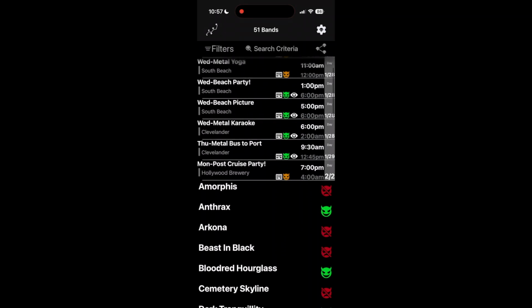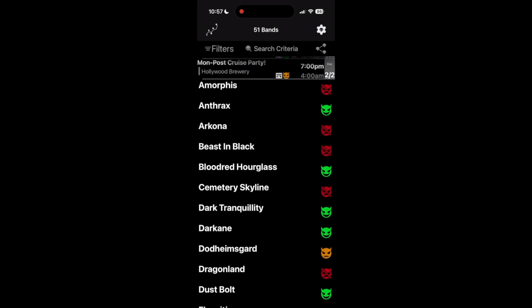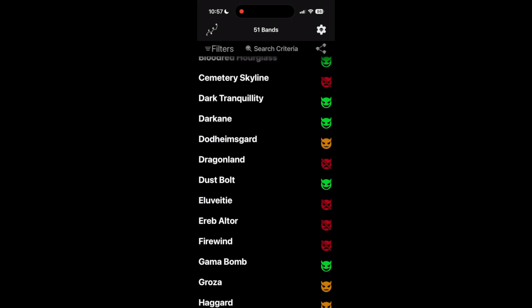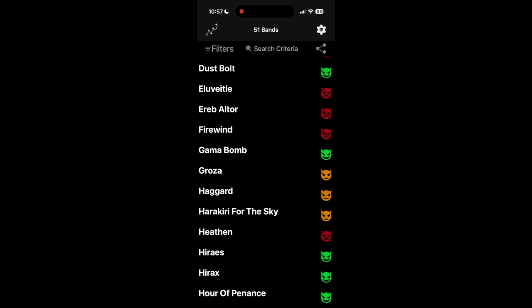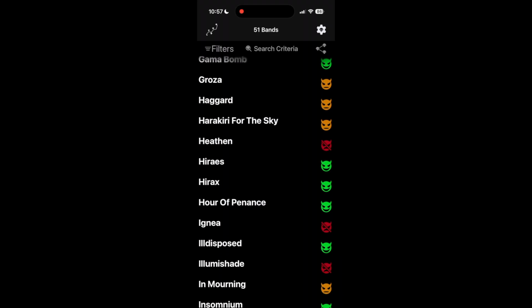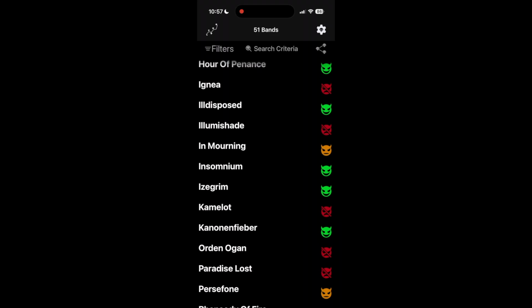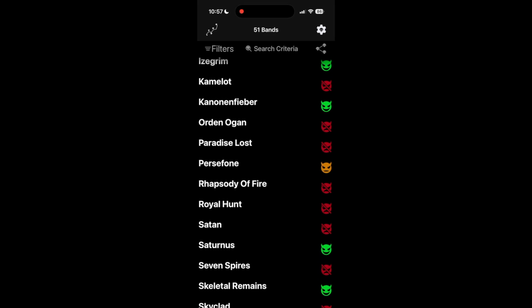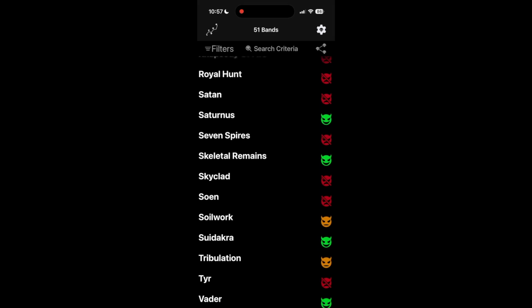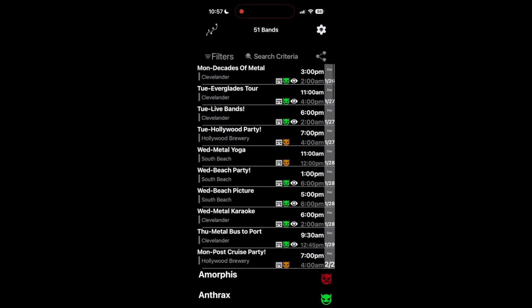There are two modes of the application, one before the schedule is made available and another after the schedule is announced and uploaded into the app. Here's the interface before the schedule is made available. We will see all the bands that have been announced as well as 70,000 Tons cruiser organized events. You will also receive notifications when new bands are announced.